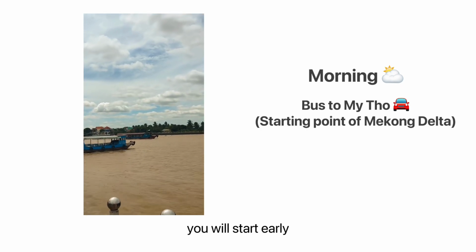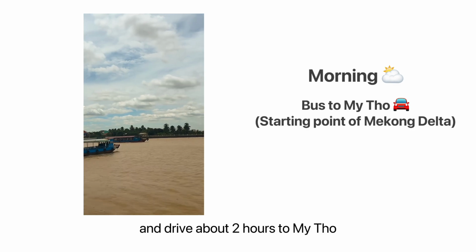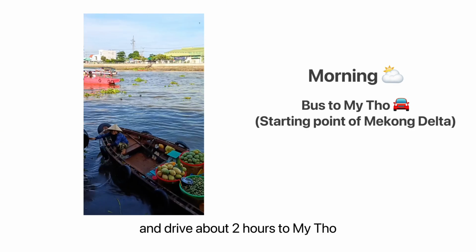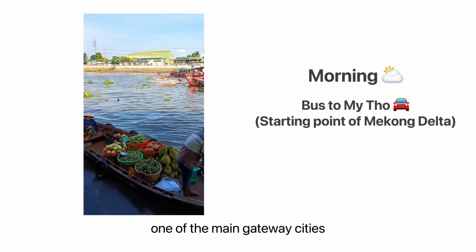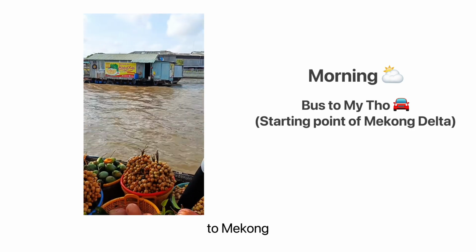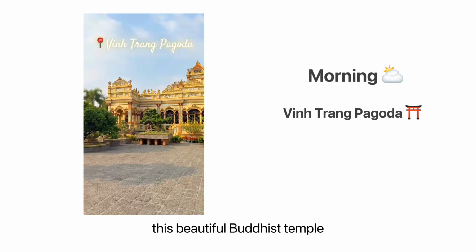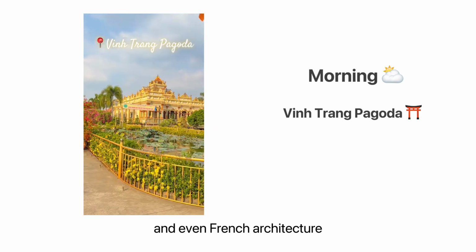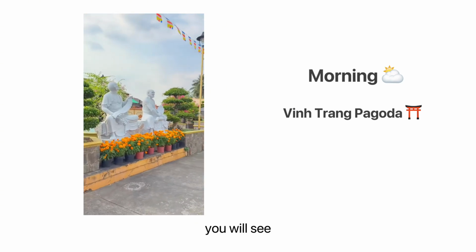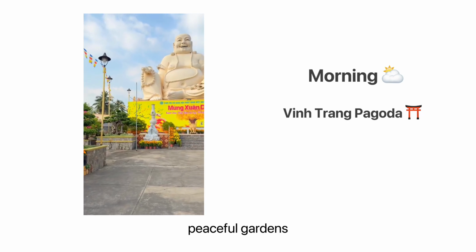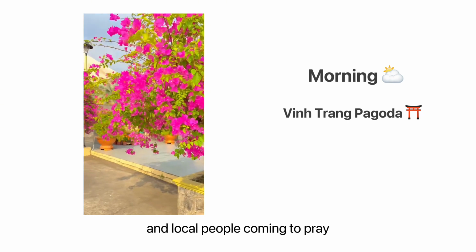You will start early, around 7:30 a.m., and drive about 2 hours to Mỹ Tho, one of the main gateway cities to the Mekong, and visit Vĩnh Tràng Pagoda. This beautiful Buddhist temple mixes Vietnamese, Chinese, and even French architecture. You will see big Buddha statues, peaceful gardens, and local people coming to pray.